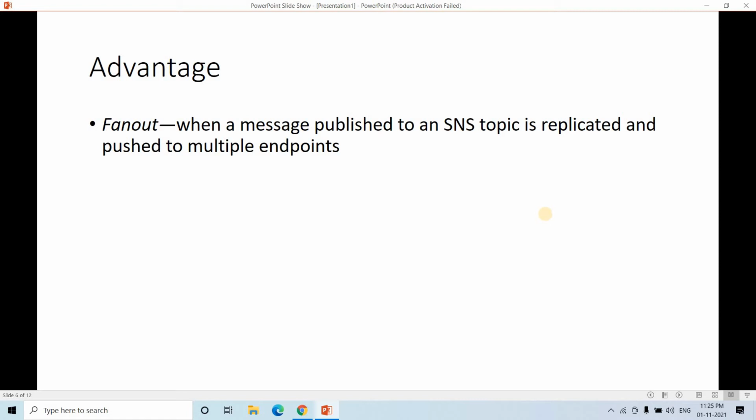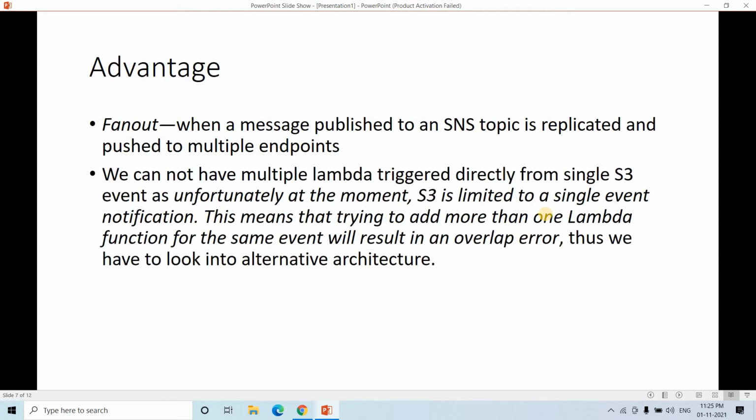Okay, now what is the advantage of fan out? Let me discuss one particular scenario. Suppose you have one requirement where if some new object is created or deleted in a particular S3 bucket, multiple events should be triggered. You can consider it this way: more than one Lambda should be triggered by that S3 event. Okay, right? That is the requirement. Now currently S3 does not support this kind of multiple triggers. That is, directly you can create a trigger based on an S3 event to one Lambda only, not multiple Lambdas. But using SNS you can achieve that.